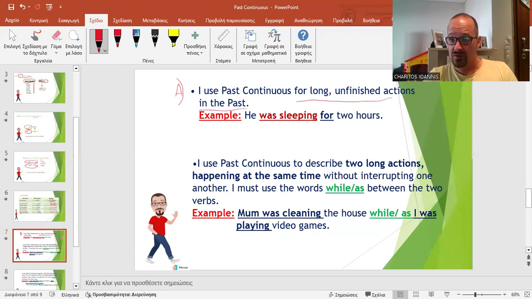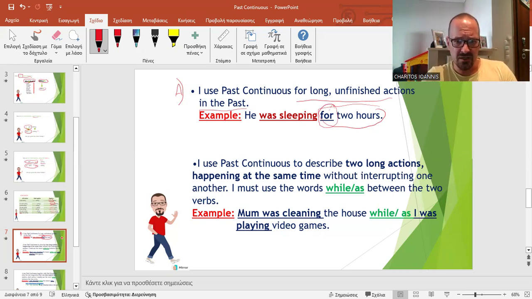What does that mean? Long, centimeters, meters, inches, what? I'm talking about time. So he was sleeping for how long? For 2 hours. And here I see one of the possible keywords of past continuous, together with a time expression. And for how long? For 2 hours. He was sleeping and sleeping, right?